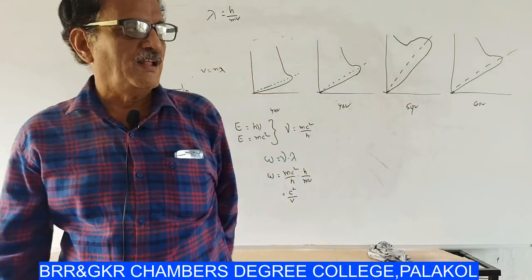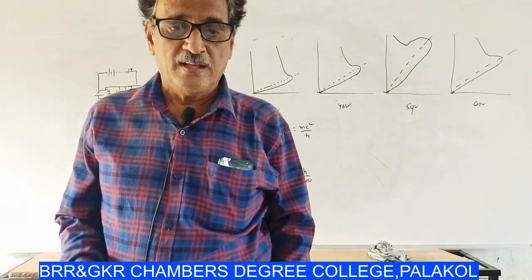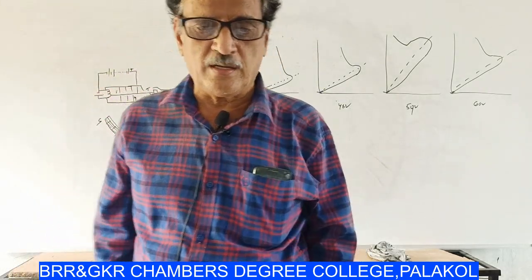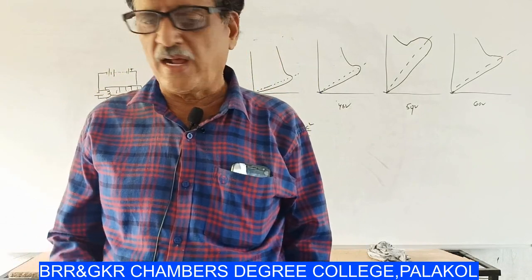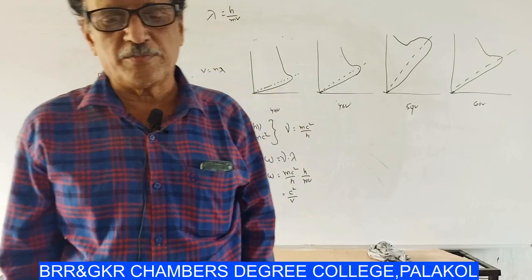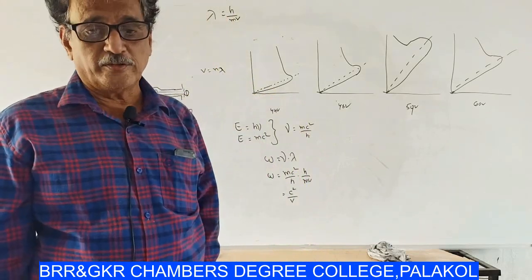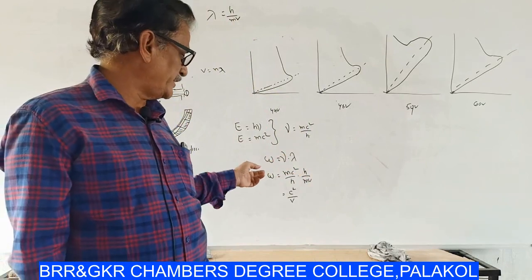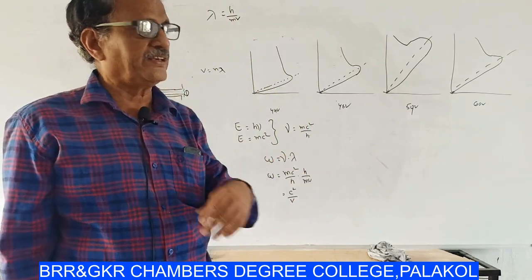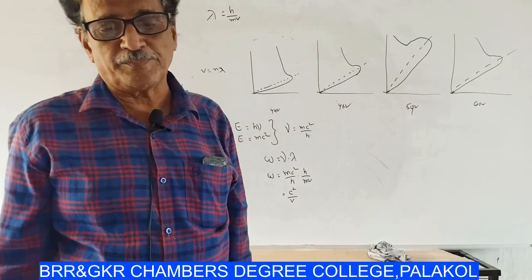Since the velocity of the particle cannot exceed the velocity of light, w is always greater than c.